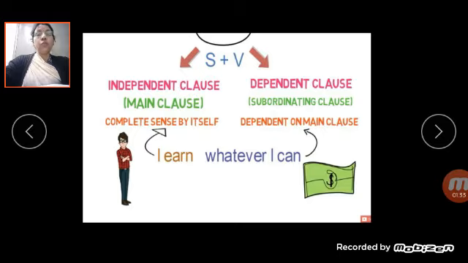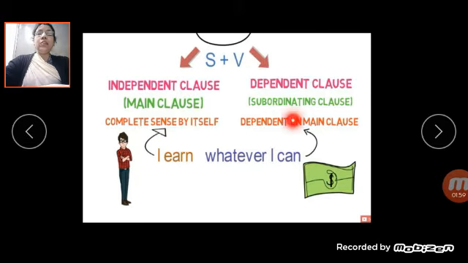Independent clause is also known as main clause, and the clause which gives you complete sense, that is the independent clause. Now I have told about simple sentence. Simple sentence has only one independent clause. Independent clause means main clause. Main clause means which gives you complete sense.